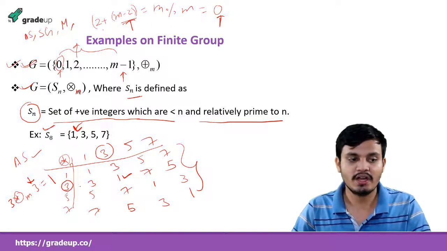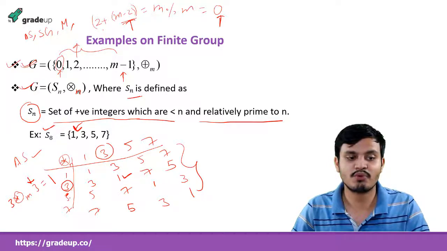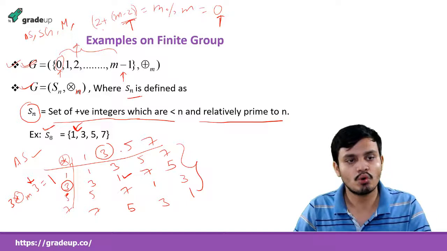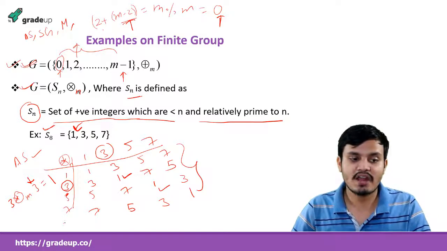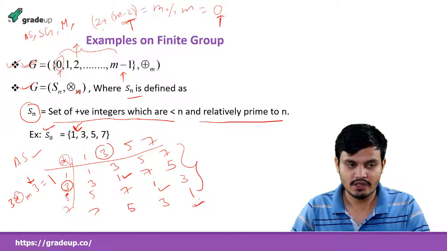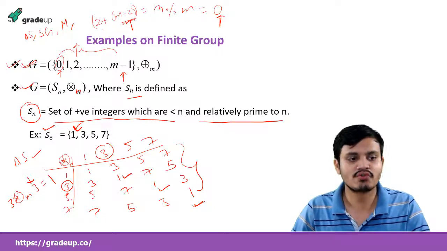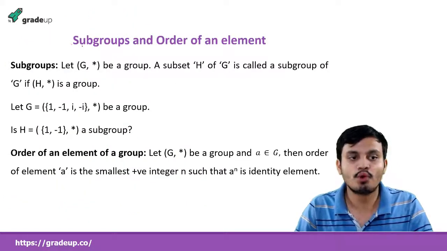Okay, and when we come to 5, here every element is its own inverse, because 5 into 5 is 25, modulus 8 we get 1, and 7 also, 7 into 7 is 49, modulo 8 we get 1. So here 5 is the inverse of itself, 7 is the inverse of itself, and 3 is the inverse of itself. Okay. Now subgroup and order of an element. Subgroup.